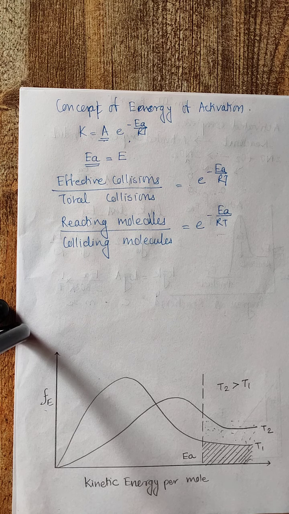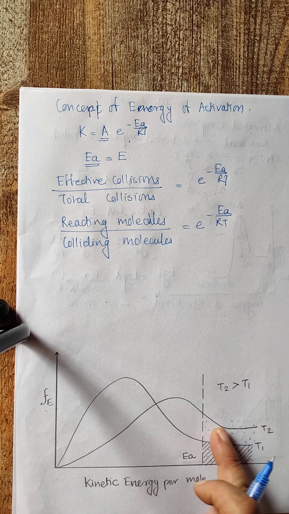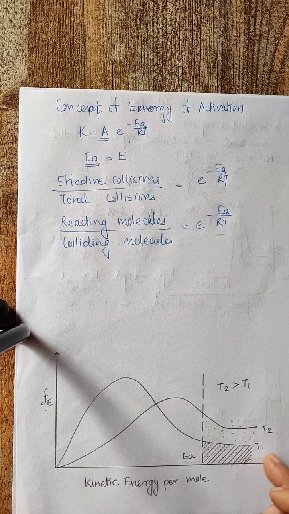Thus the important effect of an increase in temperature is to increase the number of reactant molecules possessing energy equal to EA. As we have observed, the molecules present in the T2 area are about double in number than those in the T1 area. So this indicates that the rate of reaction is about double at the T2 temperature.